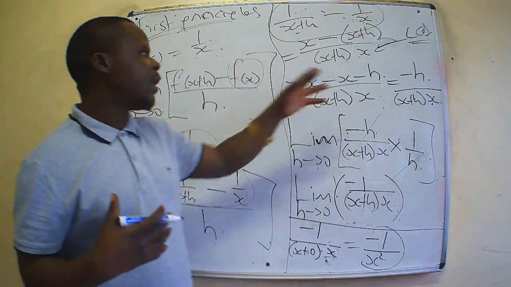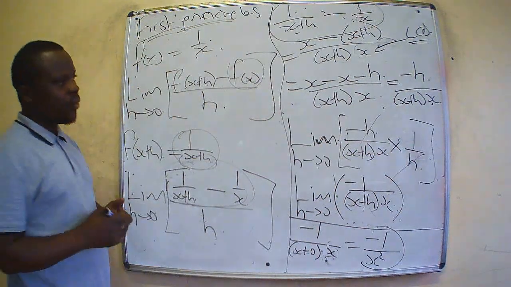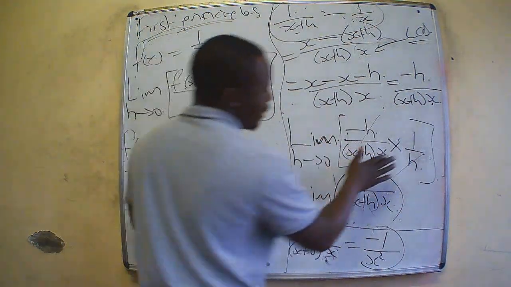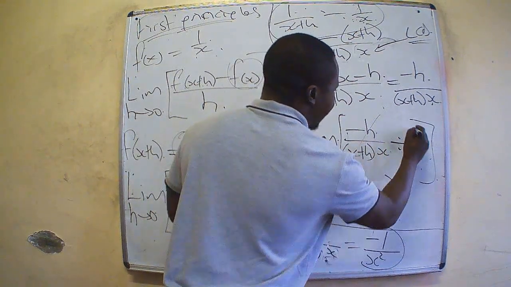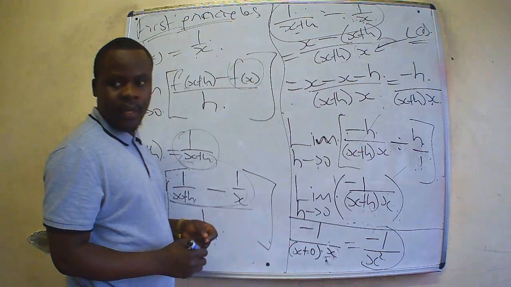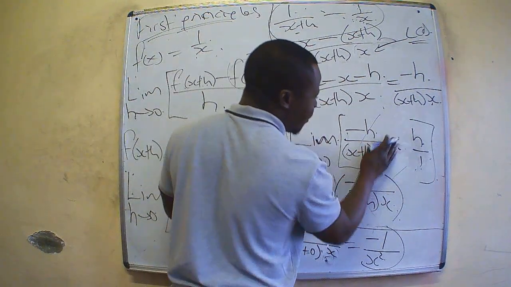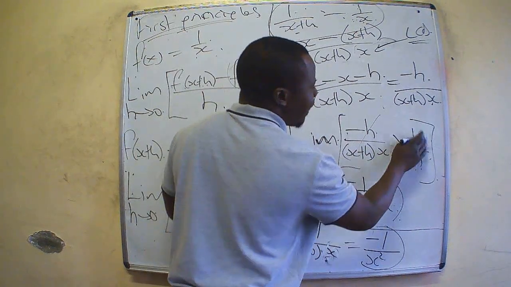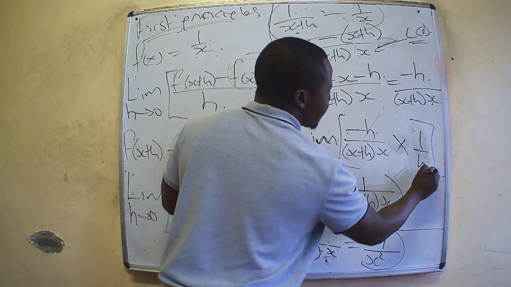Once they're out, you are left with minus h over x plus h times x. And then you simplify. So we said here, it started being divided by h over 1. Then we said that divided, it means you can remove divided, put multiply, but exchange positions. This is now going to be 1 over h.